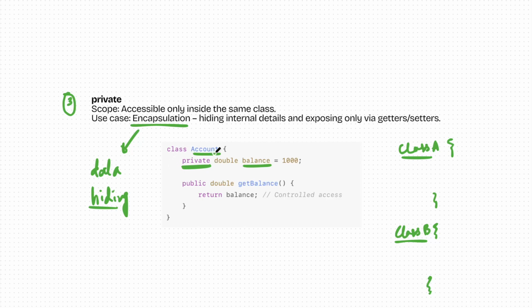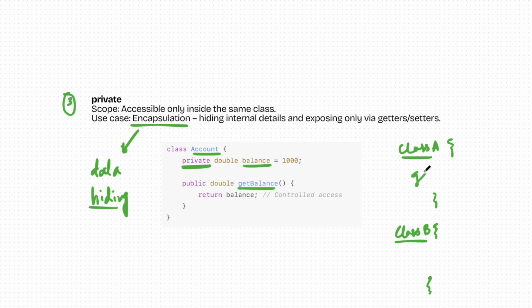And then I have a function called getBalance. So if, let's say, class A wants to get the balance, it means it wants to access the value of this variable balance, class A can basically use this getBalance function.